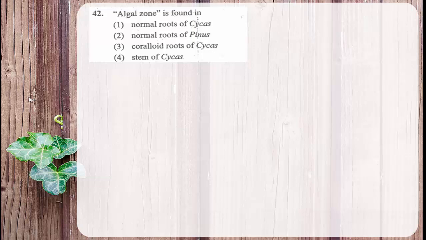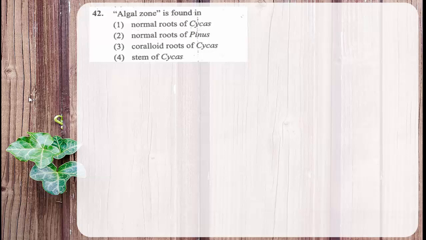Algal zone is found in. The options are normal roots of cycas, normal roots of pinus, coralloid roots of cycas, and stem of cycas. Cycas is a member of gymnosperms. It belongs to the class Cycadopsida.